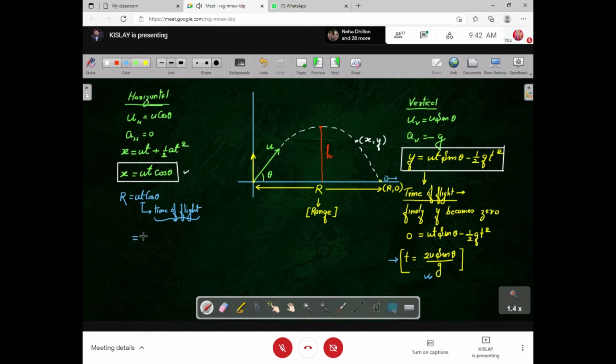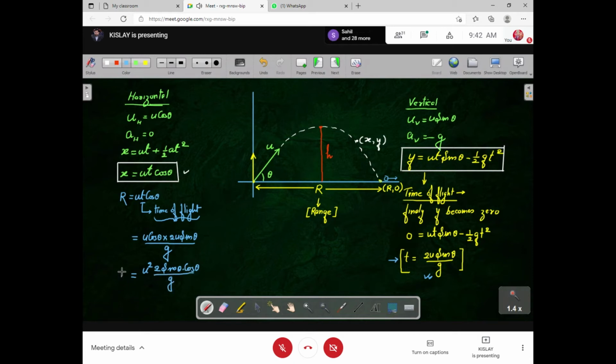It means u cos theta into t, and t is 2u sin theta upon g. If we rewrite this, it will be u square 2 sin theta into cos theta upon g.